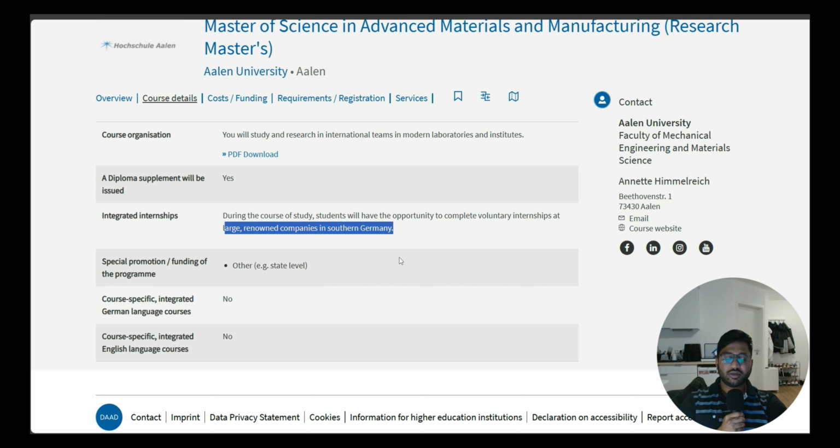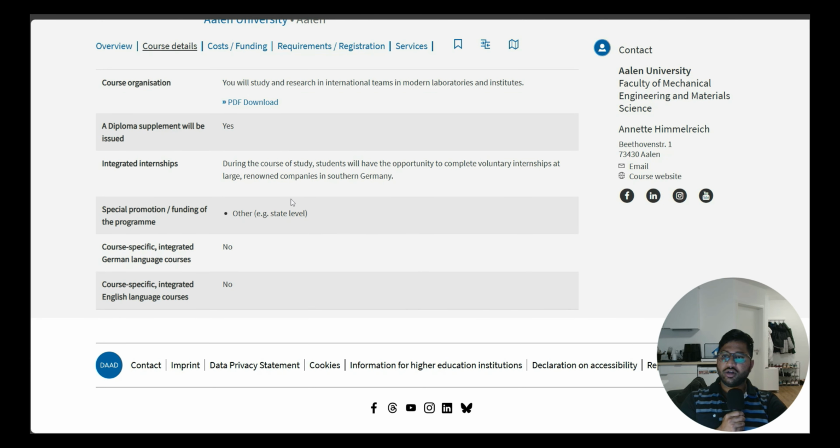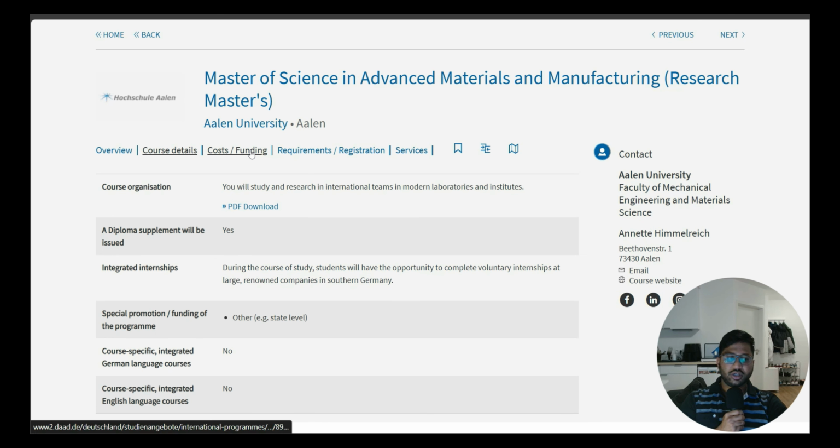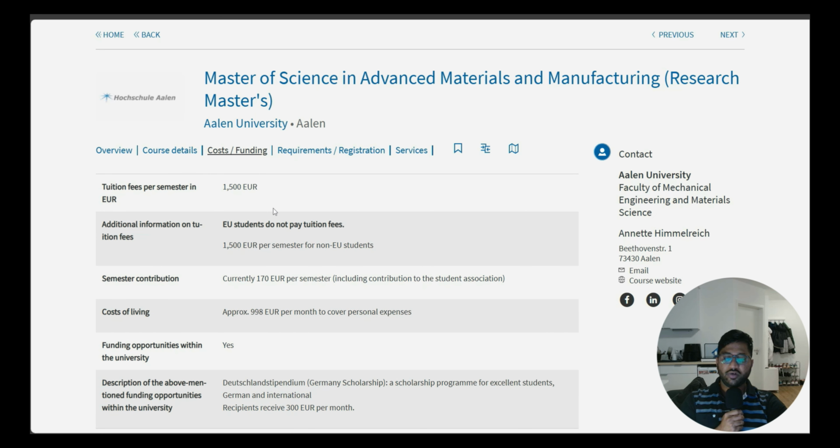But after the second semester you can take a break and do a voluntary internship. Then get to know everything. Special promotion and funding opportunities are all there on the state level, so you can check inside the Aalen University website itself how and where you can get the funding opportunities.